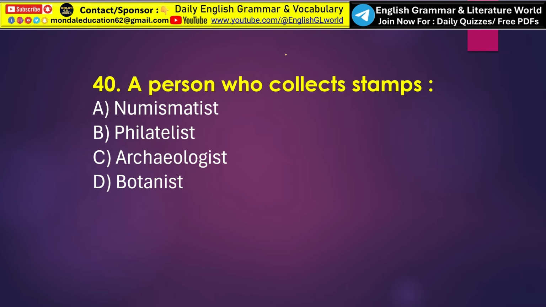Okay, next, a person who collects stamps is called option B, philatelist. A philatelist is a person who collects and studies postage stamps. What is numismatics? So numismatist is a person who collects or studies coins. What is archaeologist? So archaeologist is a person who studies ancient civilization through object ruins and historical remains. So what is botanist? So botanist is a scientist who studies plants.